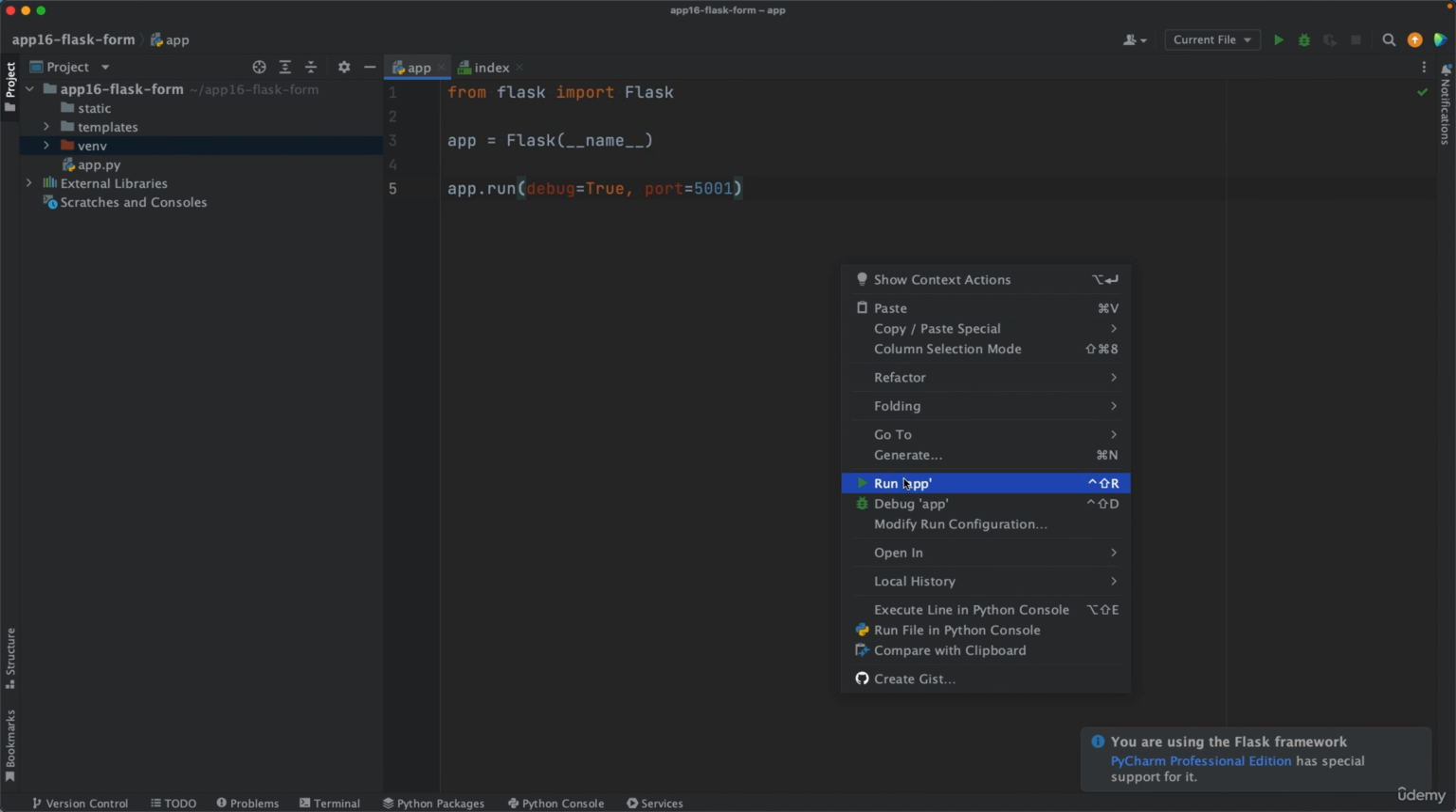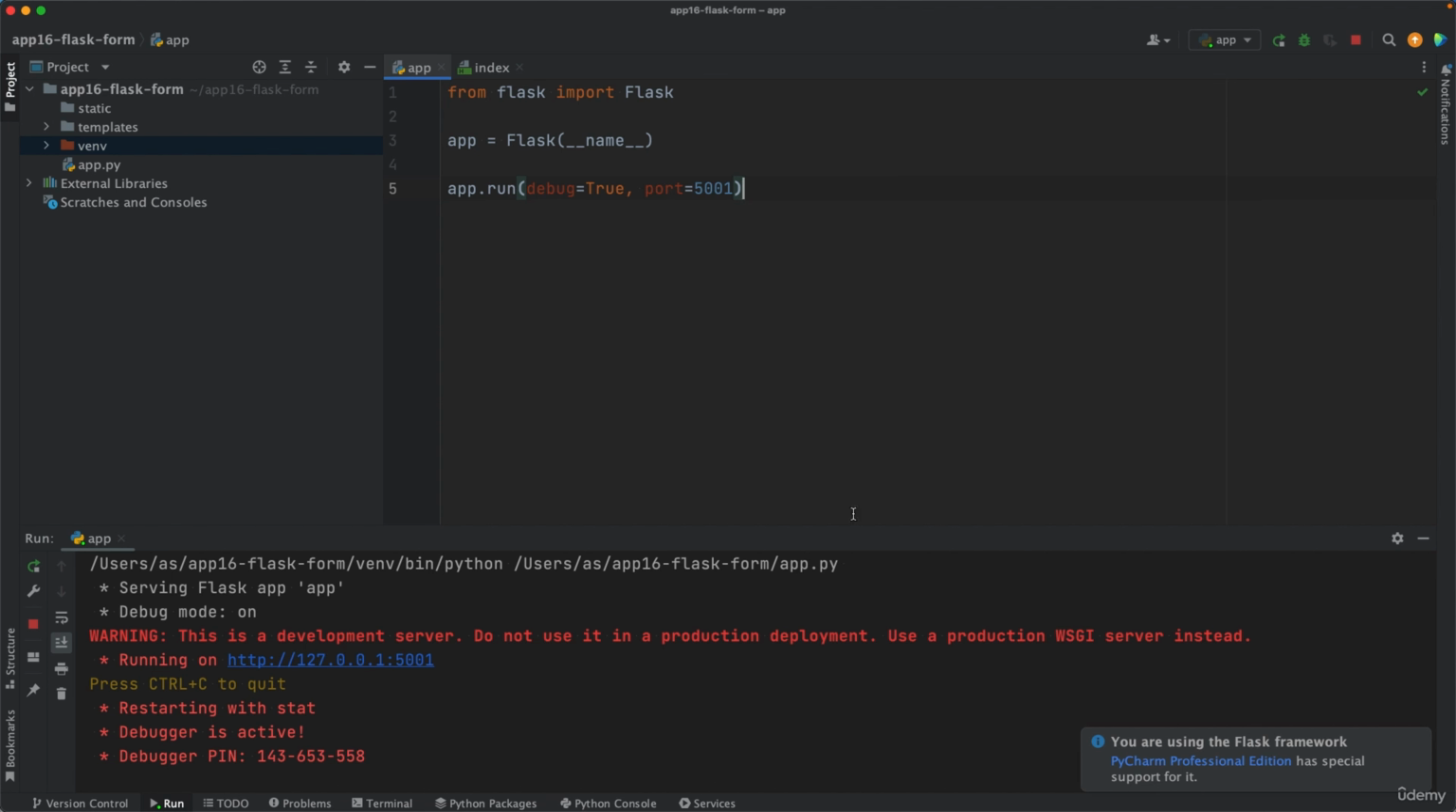So right click and run app. You should see this message normally, so that means this is working. And you can access the app at this URL. So you can click that URL to open it with your default browser, or you can copy the URL and